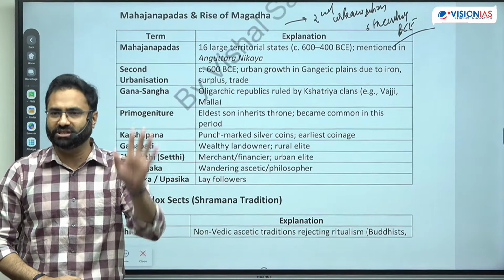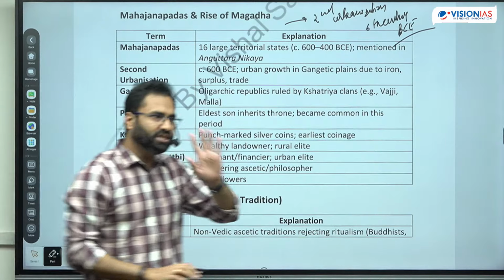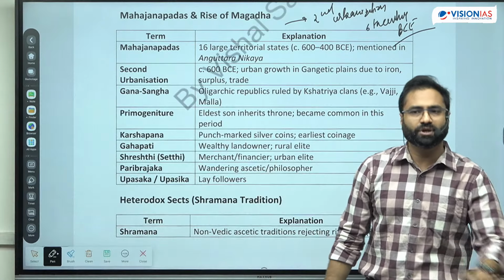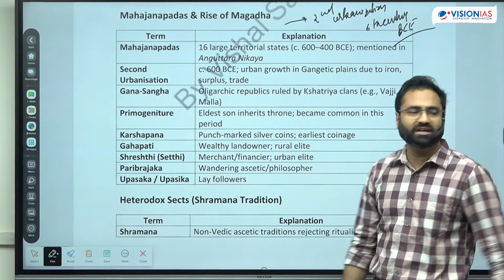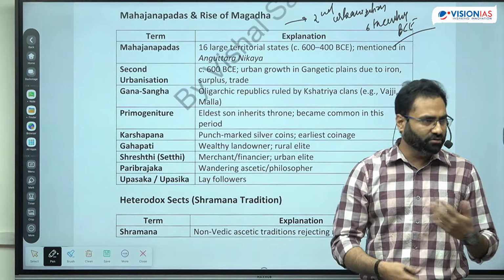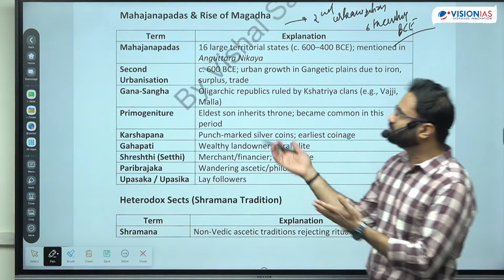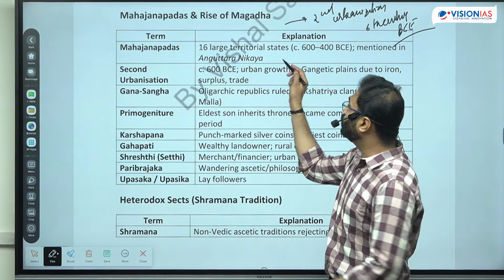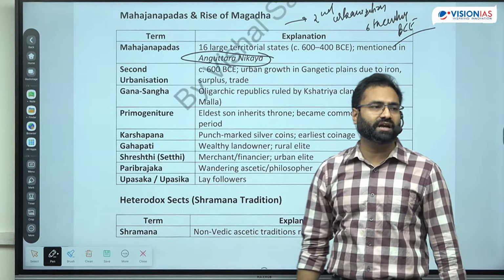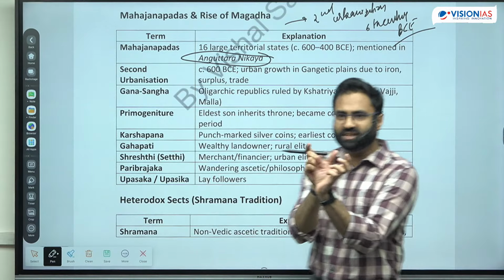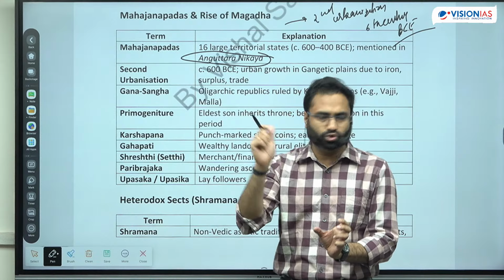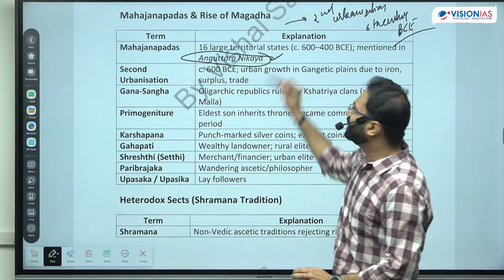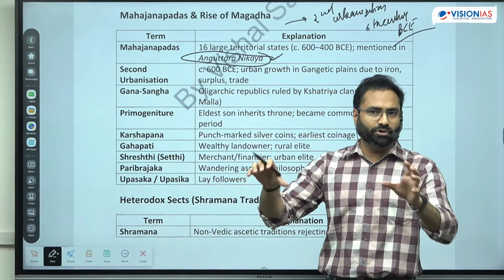Buddhism, Jainism, Ajivikas, Charvak, ठीक है? So these particular philosophies were getting developed. So the Buddhism and Jainism के contemporary texts were also giving an idea regarding the rise of Mahajanpad. So that's how through those particular texts you get to know. So Buddhism में it was mainly the Anguttar Nikaya, and this Anguttar Nikaya is one of the Nikaya. Nikaya is basically section. So Anguttar Nikaya is part of the Sutta Pitak. So Sutta Pitak का part, and that gives an idea regarding some prominent kingdom during that time period.